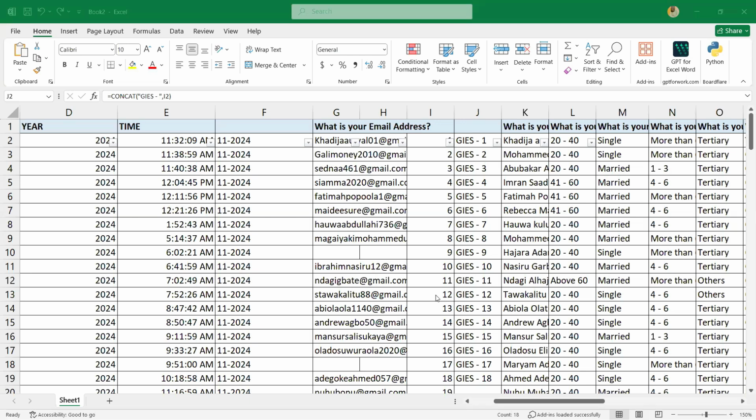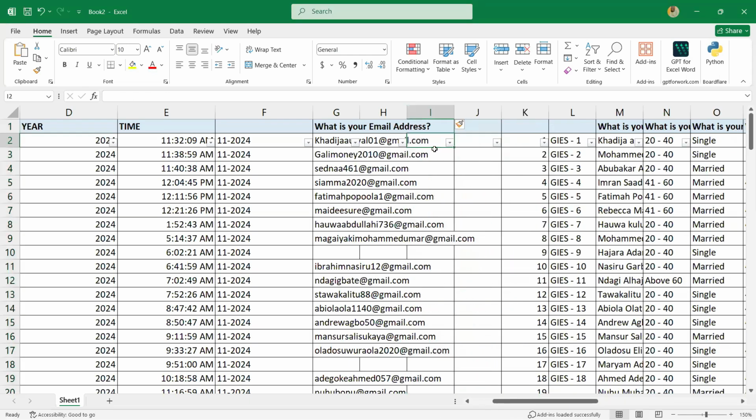Yeah, the next thing after concat is left. You understand? The next thing after concat is left. So for this left, let me use this throughout for today. The left function is extracting a given number of characters from a range of data or from a string in a cell. Maybe I want to extract 5 letters or 6 letters from that messy data.